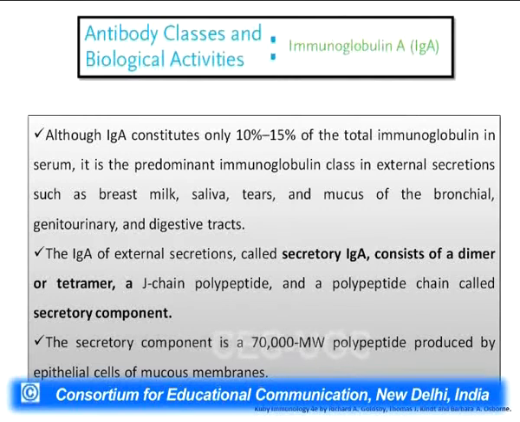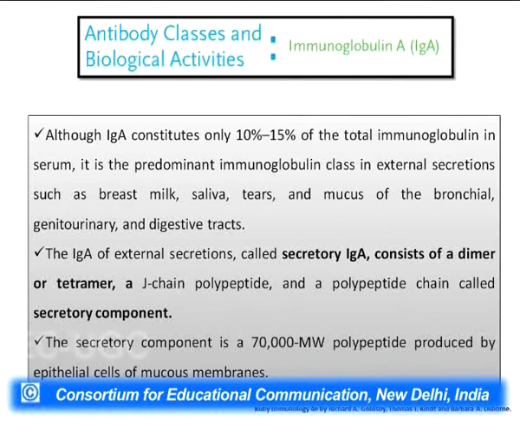The next category of immunoglobulin is IgA, which constitutes about 10 to 15% of the total immunoglobulin. This is majorly called secretory IgA because it is found in external secretions such as breast milk, saliva, tears, and the mucus of the bronchial, genitourinary or digestive tracts.